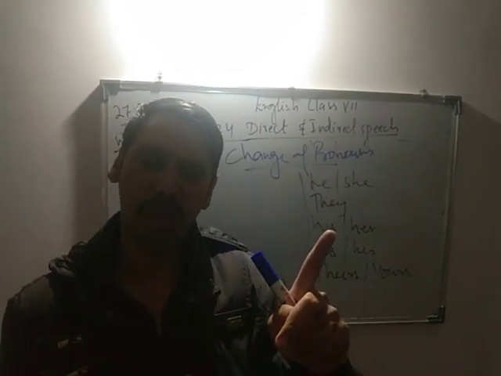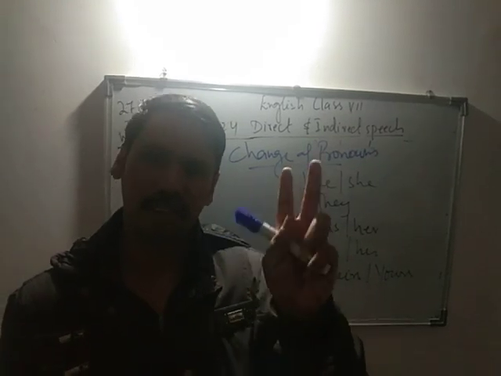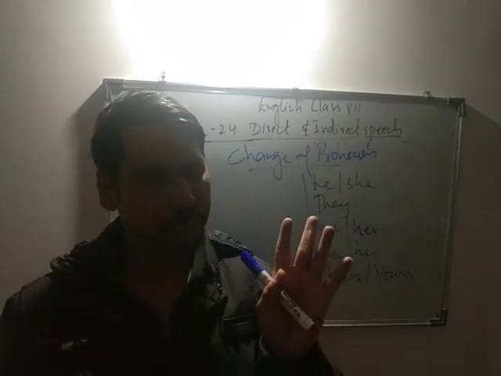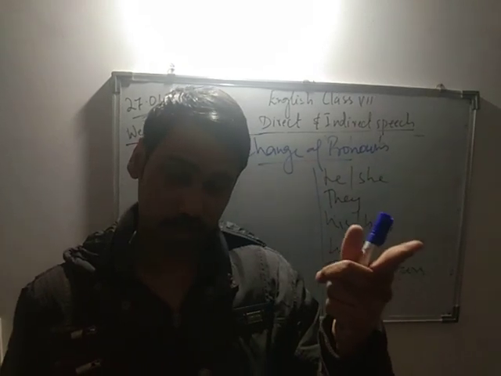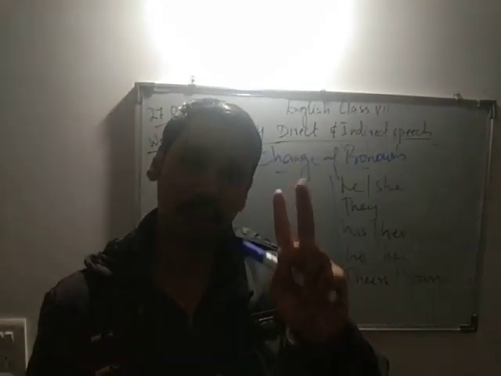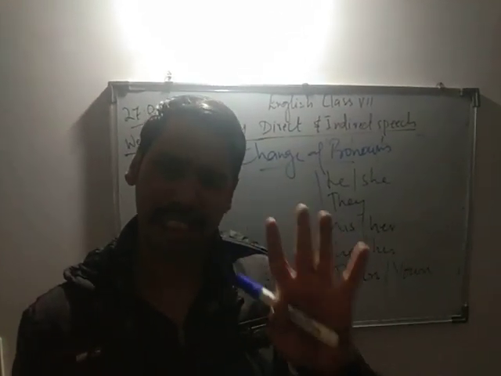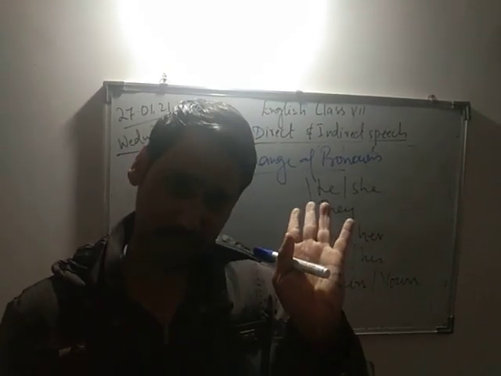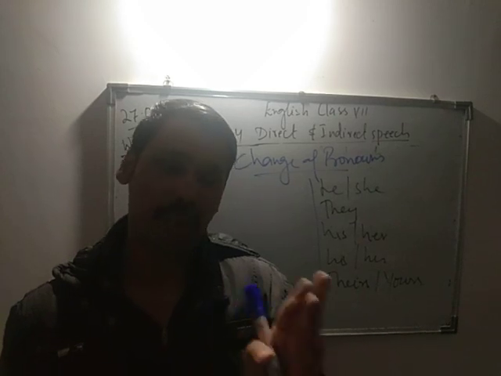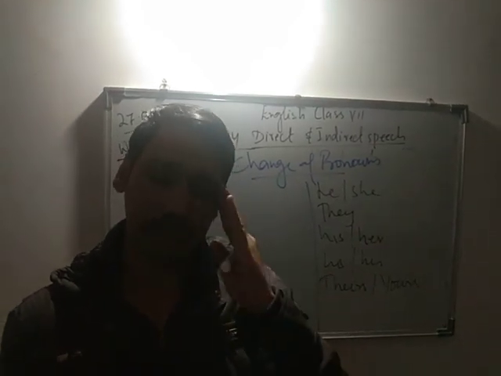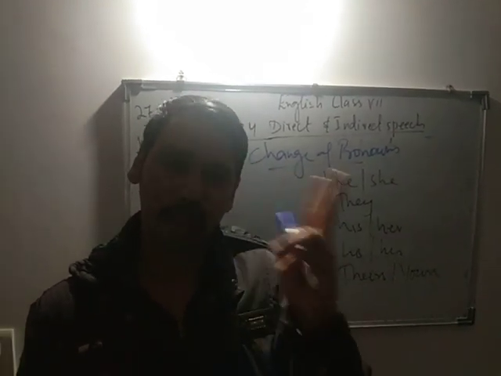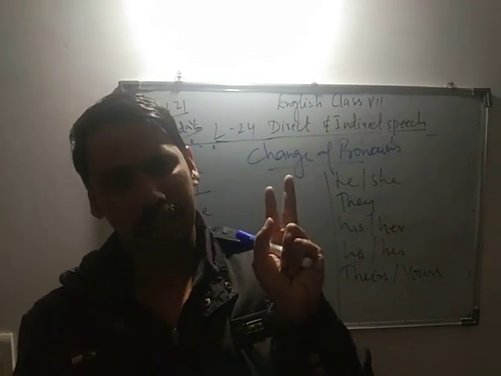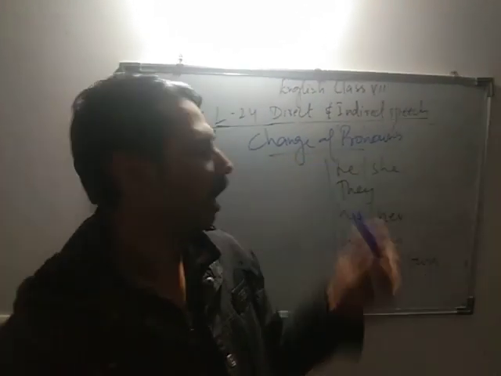Only the pronoun will change, and we'll remove the inverted commas. Scientific truth and universal fact don't change. Simple present and future remain the same from direct to indirect. When we change, we have to remove the inverted commas and introduce the word that. So this is what direct and indirect speech is.